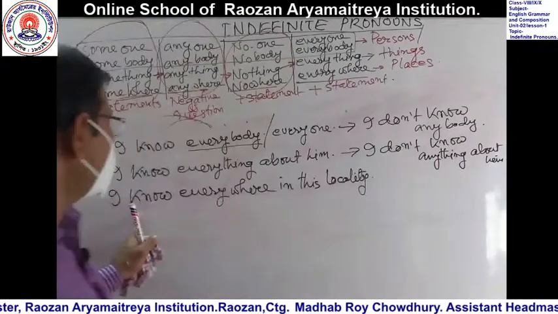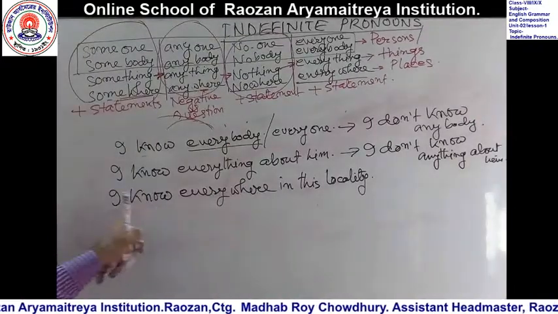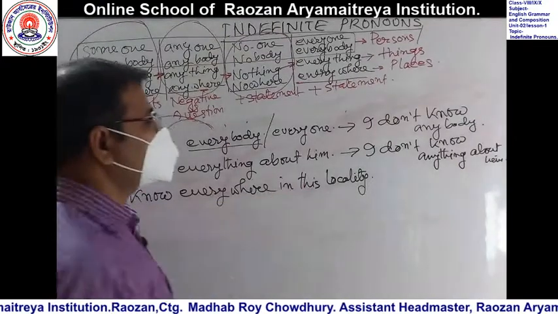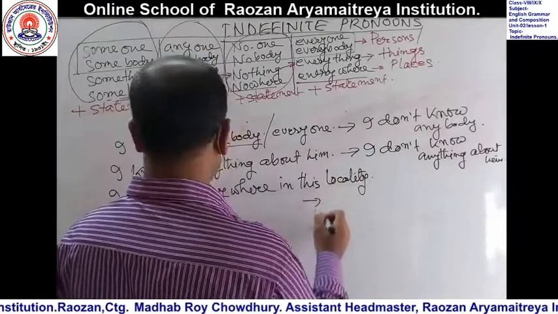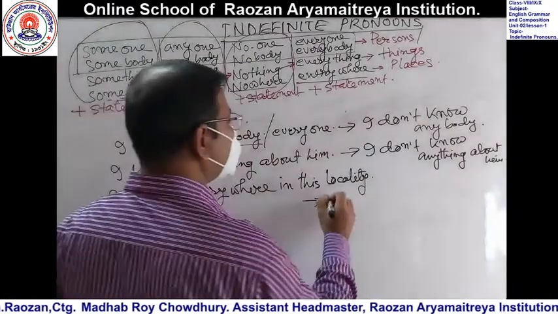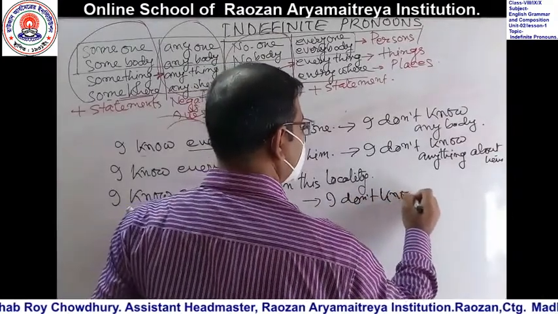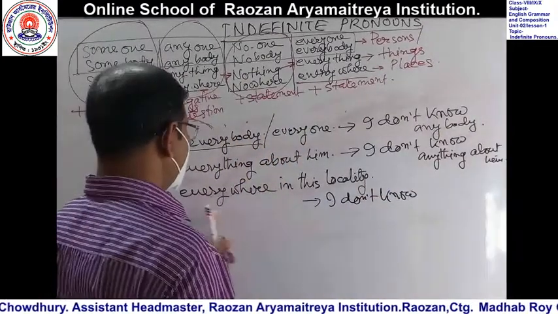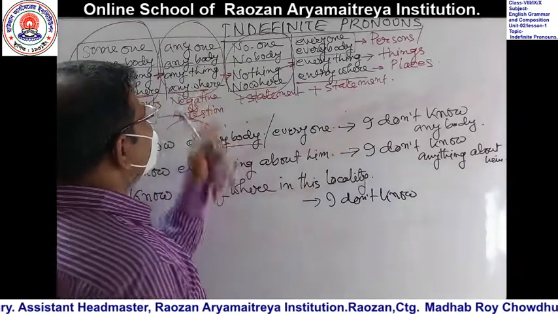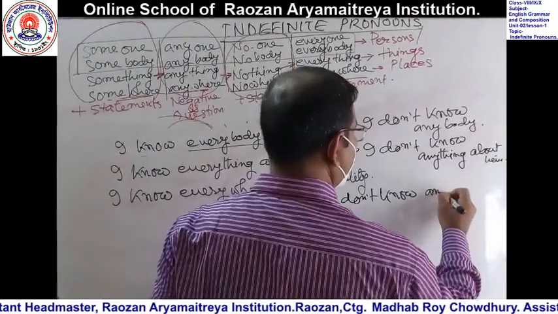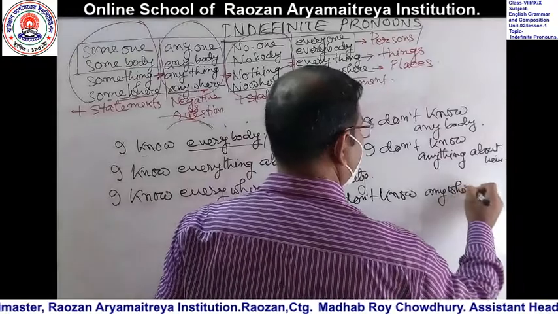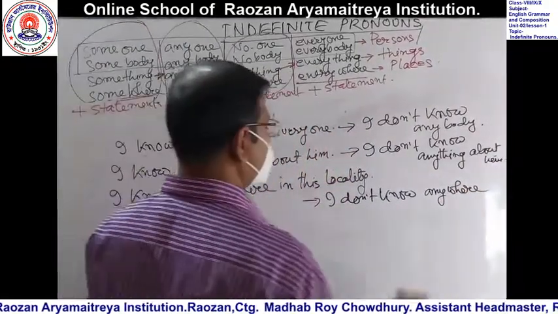I know everywhere in this locality. If we make it negative, I do not know, or I don't know, everywhere changed into anywhere. Anywhere in this locality.